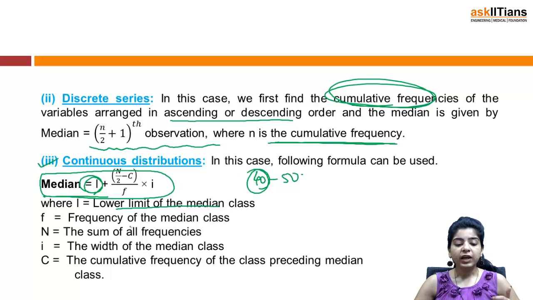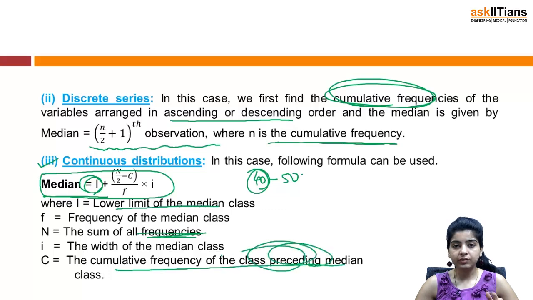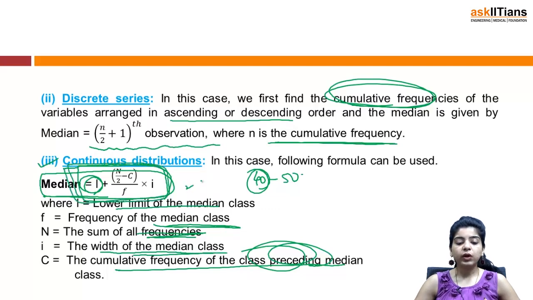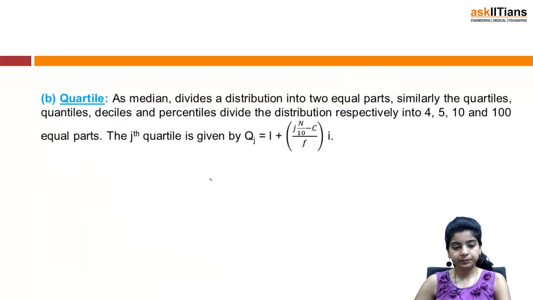N by 2, n is the sum of all frequencies. C is cumulative frequency of class preceding the median class. This is important. You have to take the cumulative frequency of the class preceding that particular median class. F is the frequency of that particular median class and i is the width of median class. You just have to remember this formula. Rest, once we solve the examples, you'll get to know what is L, what is n, what is C.